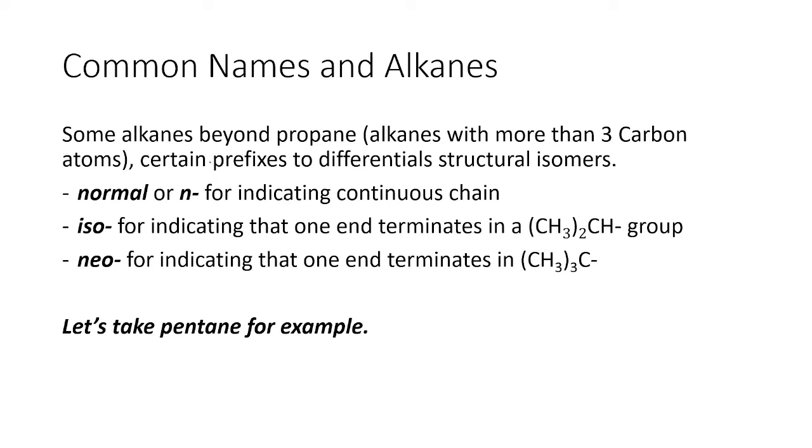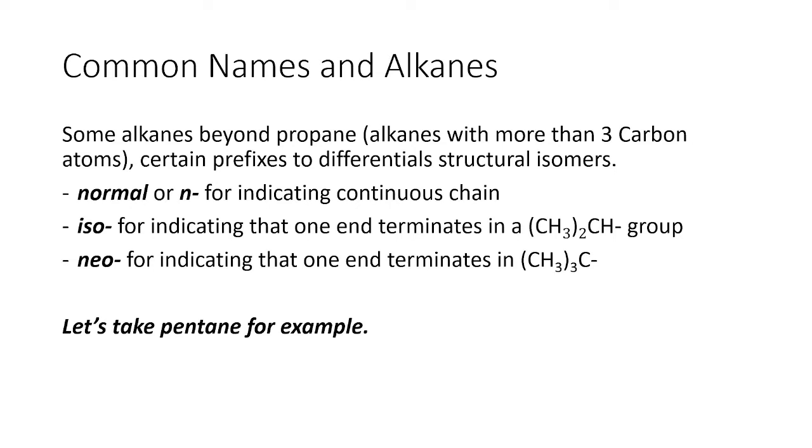So, no, this is not differential, it's differentiate. Sorry for that typo. If we have a continuous chain, meaning it is just tuloy-tuloy lang siya, wala tayong tinatawag na branching, we use the prefix normal or n-dash, don't forget the dash, for indicating the continuous chain. Pag meron na tayong branching, dito na papasok yung ating ISO and NEO.